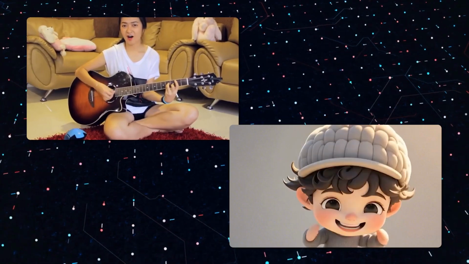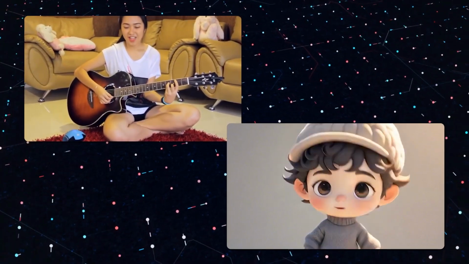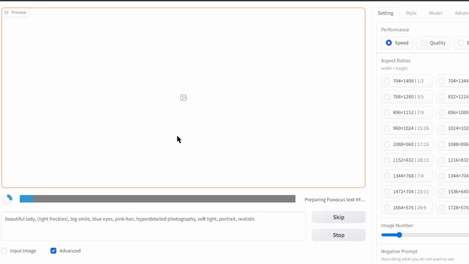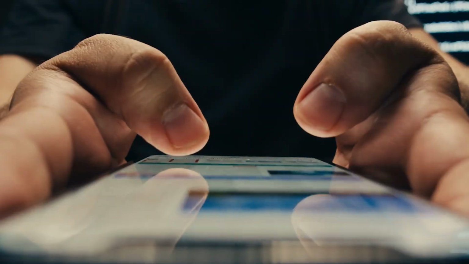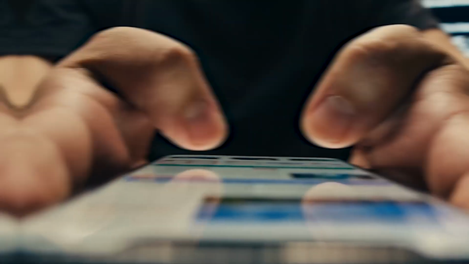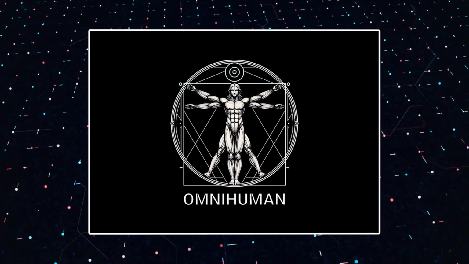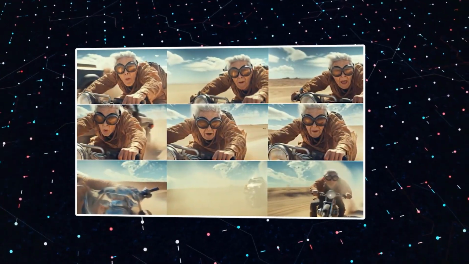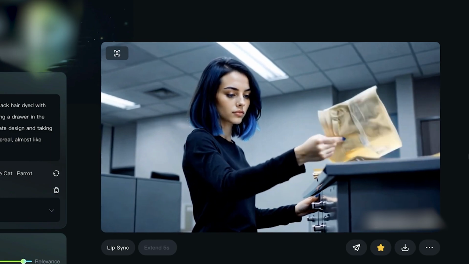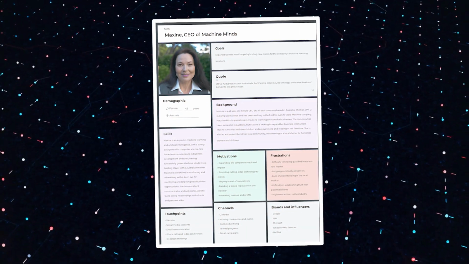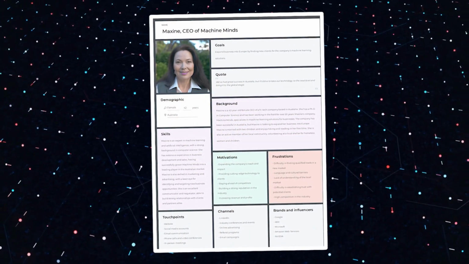OmniHuman's capabilities stretch beyond just famous faces or animated characters. It can generate new personalities entirely. For example, an influencer who never existed before, but looks like they've been on your feed for years. With OmniHuman, the line between reality and virtual creations is blurring like never before. It's changing how we think about content creation, online personas, and even how we view history.